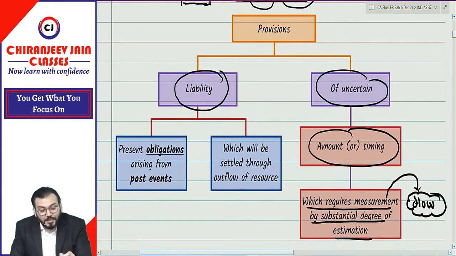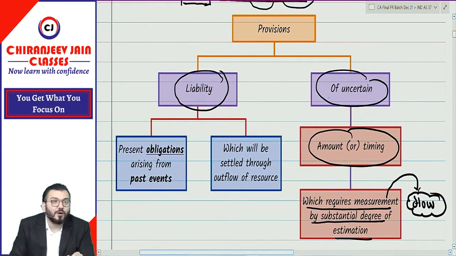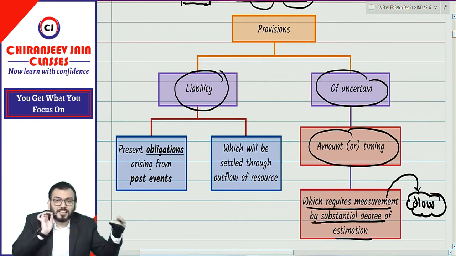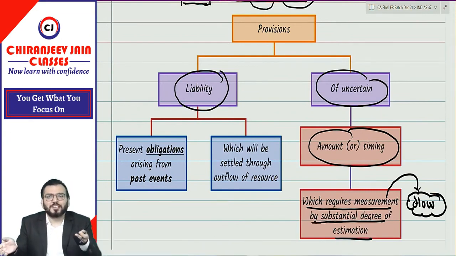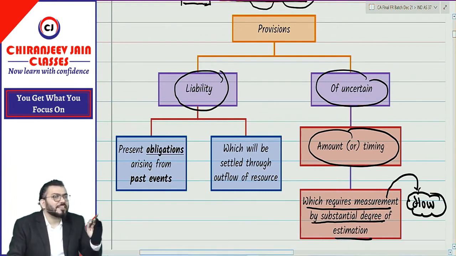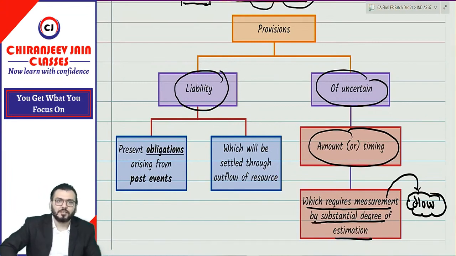Once again, can I conclude provisions are liability of uncertain timing or amount which requires substantial degree of estimation? Means any liability which does not require estimation is actually a pure liability. It is not a provision. For example, rent outstanding or rent payable. But does rent payable require any estimation?